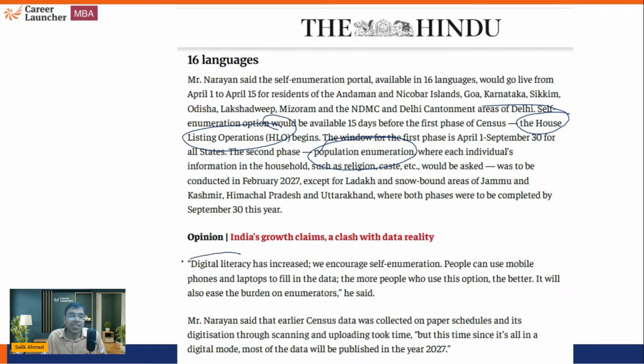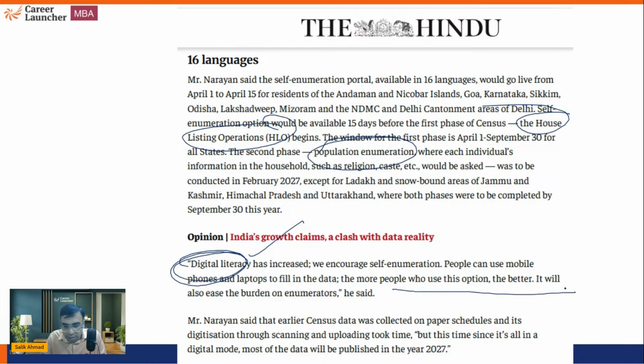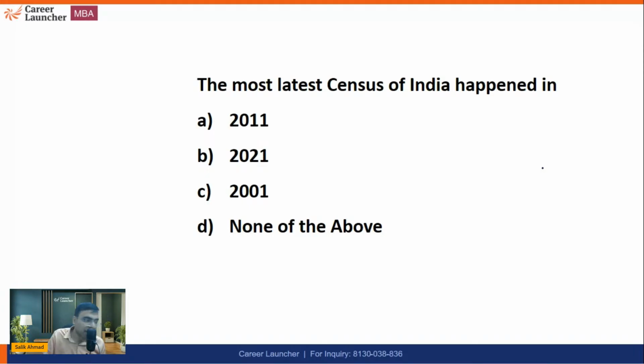And of course, since our digital literacy has increased, that's why we are now talking about a digital census. Everything will be done digitally. The next prominent question. Okay, so I'm sure this is crystal clear. In the last census that happened, we have seen papers. They were collected on paper, but now since we are living in a digital era, it should be done digitally.